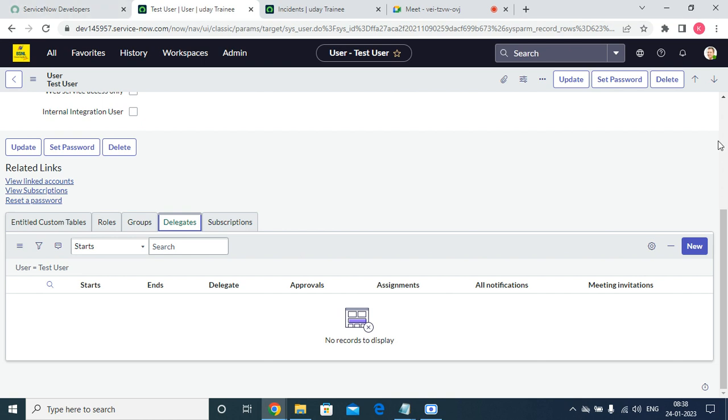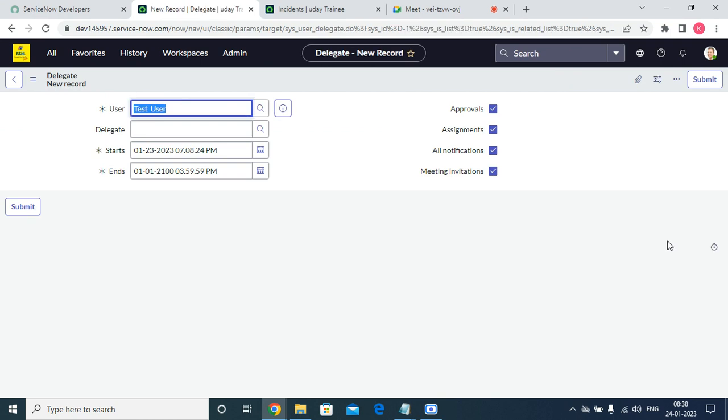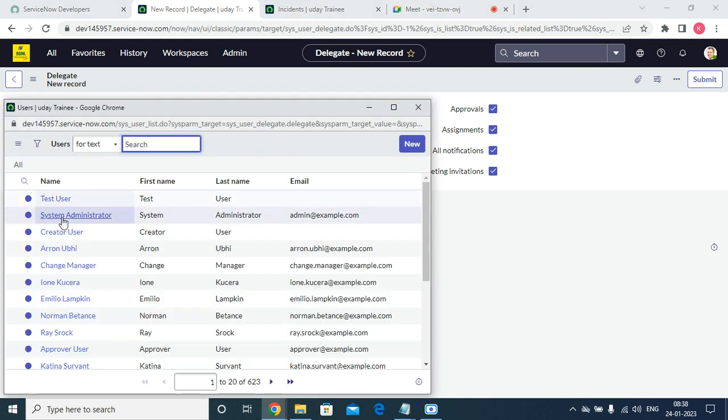Let's see. In the related list, click on New. So this is the test user, for whom we need to mark a delegate. The next step is to select which user it has to be marked for, that means from which user to which user.